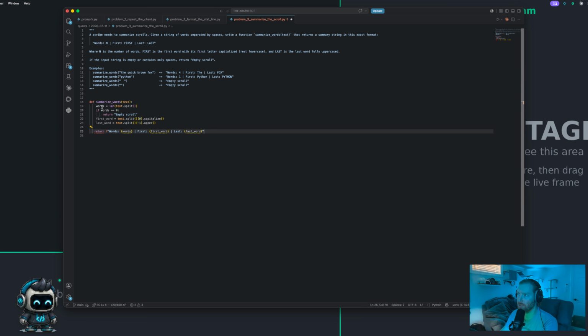So F allows me to grab different variables from within this same function. Words is just the text that's going to be in there, and we're grabbing words, which is up here. First is going to be the first word, which is text split, array 0 capitalized, which will just do the first letter, and then last is the last word, which we're grabbing here, which we're splitting. Array 0 gives me upper as the last. So we're going to save that, and hopefully this works, unless it's got some sort of an issue somewhere.